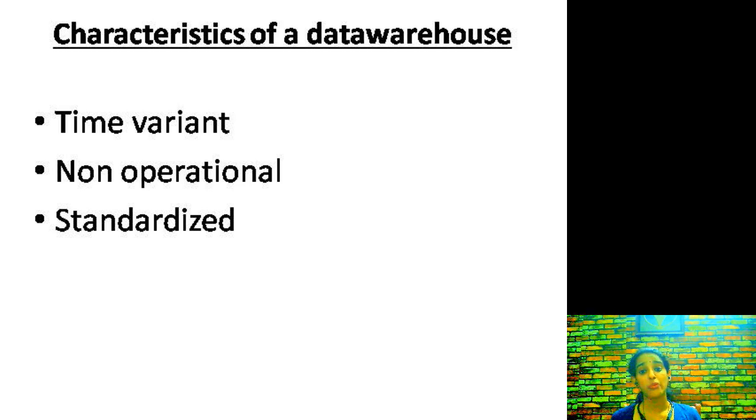It is time variant, which means what? Every piece of information in a data warehouse has a timestamp. Timestamp means your time along with your date and seconds, what time you updated it; all of this is recorded. So I can compare today's information with yesterday's, because depending on the timestamp, we can see when this information came into the data warehouse. Today's information with yesterday's, bi-weekly, last month's or last quarter's information, and see what the effect is.